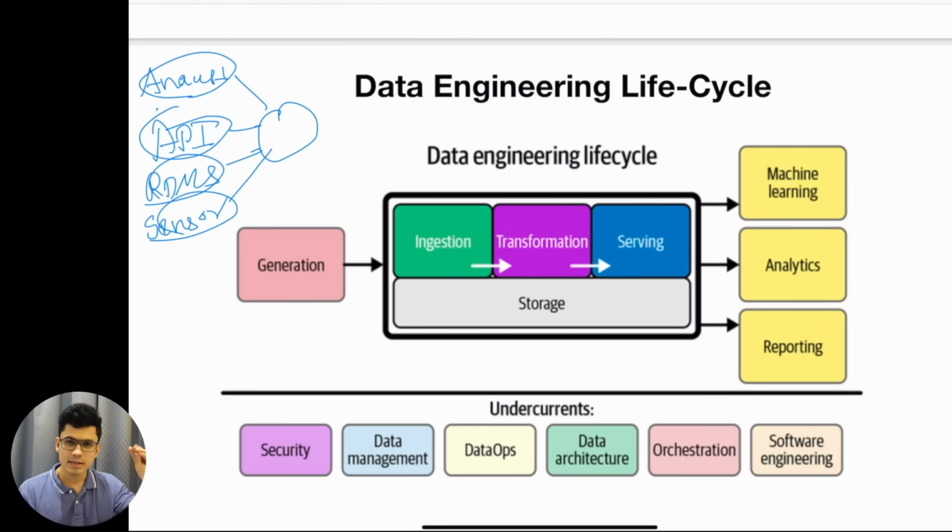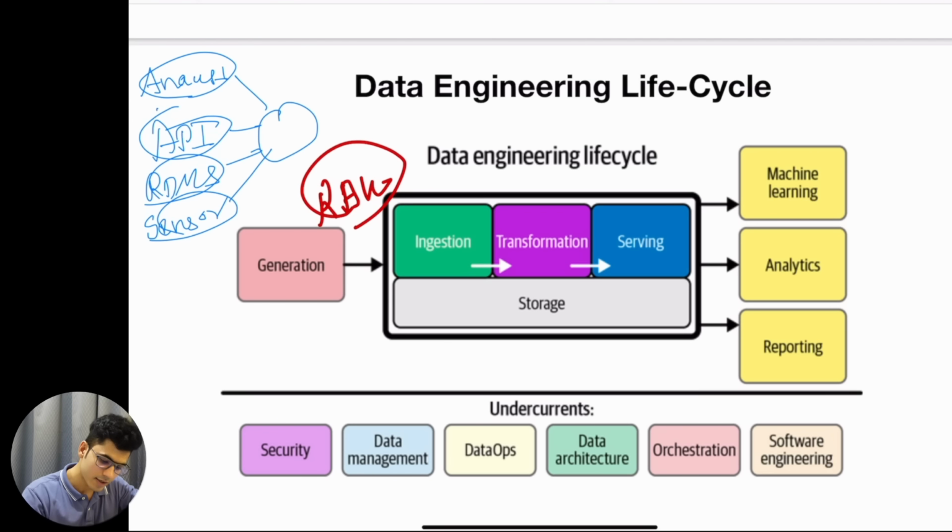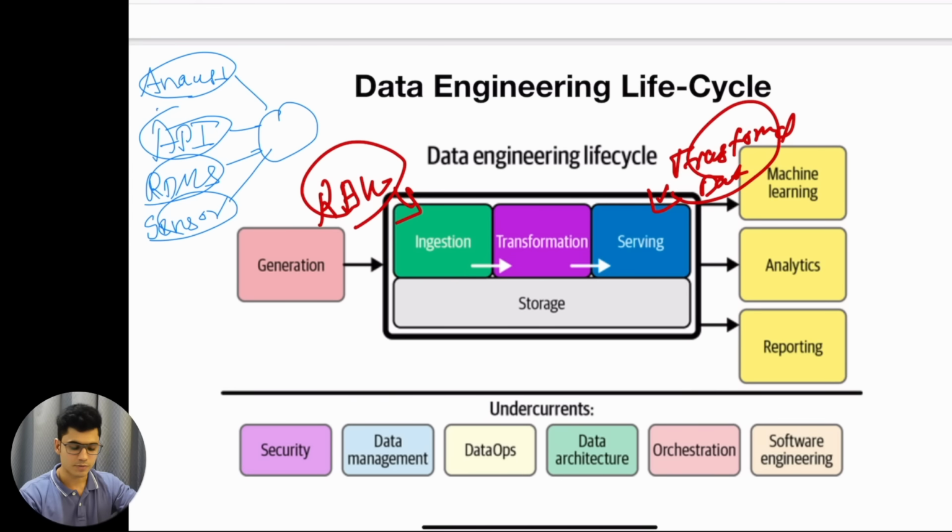Transformation is basically the set of business logic that we need to convert our raw data. We usually call this the raw data because it is coming from the system. So this is my raw data, and here this is my transformed data. When we serve, this is the transformed data, this is the raw data, and everything that happens in between is called transformation. Transformation is a set of business logic and it can be anything.